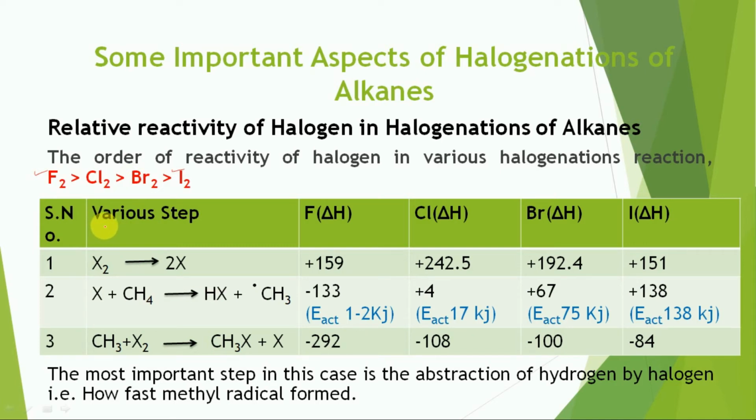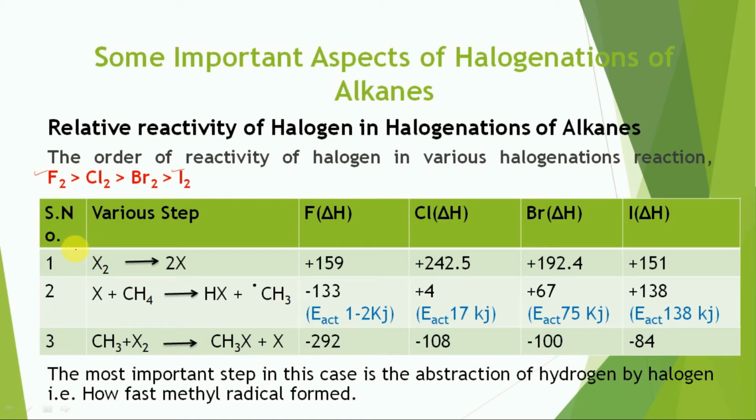To account for this observed order of reactivity, a comparison of the energy change during the chain initiation and chain propagation steps for methane with different halogens has been taken. Since the activation energy has not been measured for various steps of all the reactions, the value of delta H for different steps, derived from bond dissociation energy, is taken here.